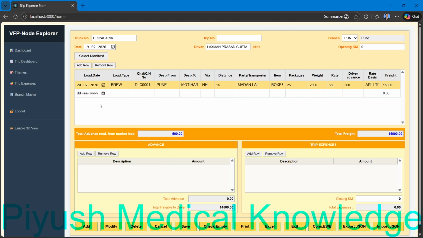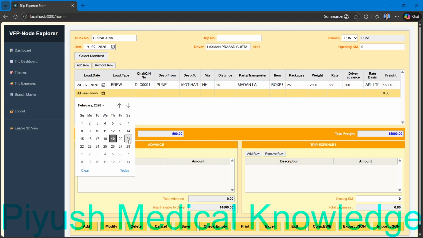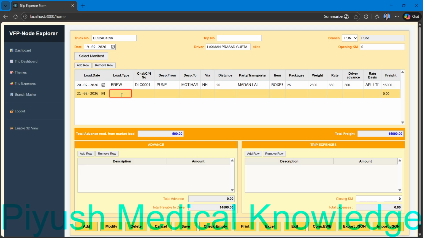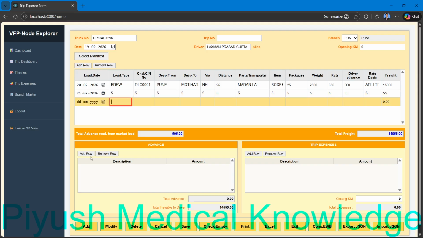Now just add a row and select it, 21, and put some random data. I will just leave it blank. Now in this advance, I just add one row. Description: petrol, advance 500. Okay.